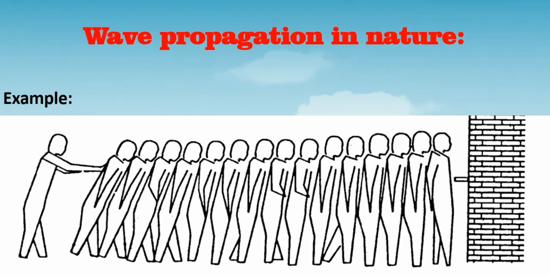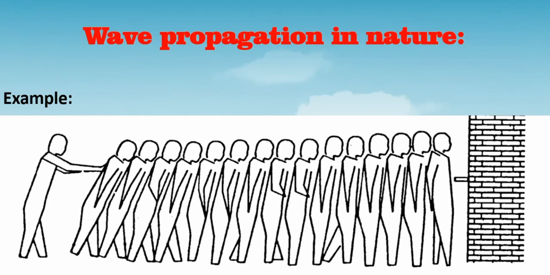See, there are a lot of persons standing in a line, and you can see the person standing at the end of the line is pushing the person standing next to him. So he is pushing the person standing in front of him. The person standing in front of the last person experienced that push, so he transferred that push to the person standing in front of him.